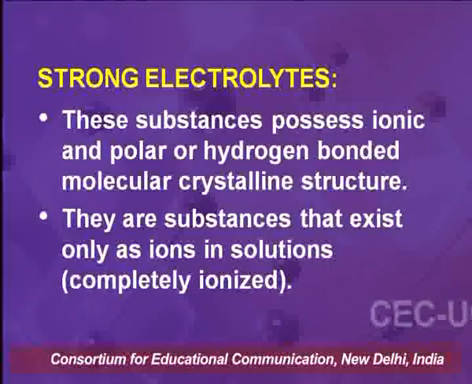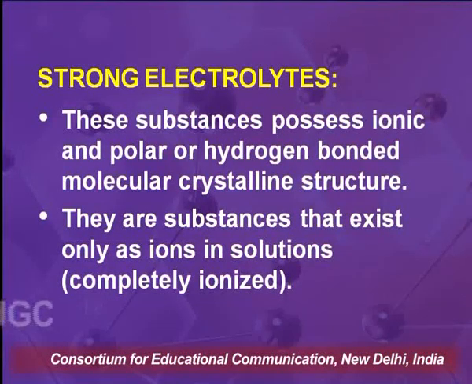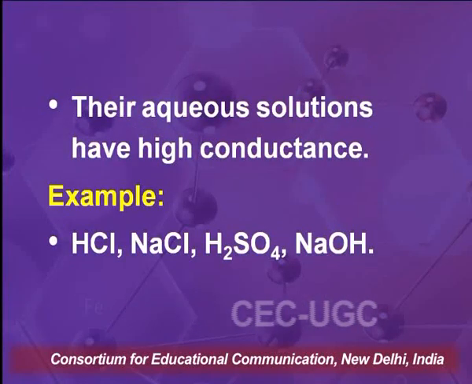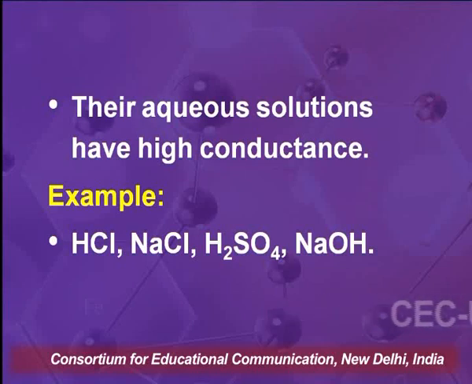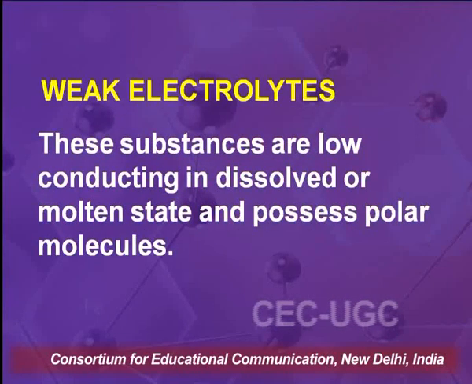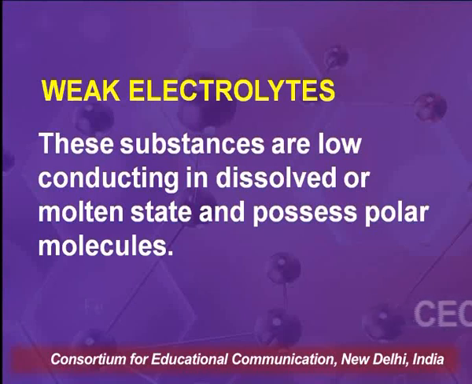Strong electrolytes. These substances possess ionic and polar or hydrogen bonded molecular crystalline structure. They are substances that exist only as ions in solution, that is, they are completely ionized in solutions. Their aqueous solutions have high conductance. Examples of strong electrolytes are HCl, NaCl, H2SO4 and NaOH.